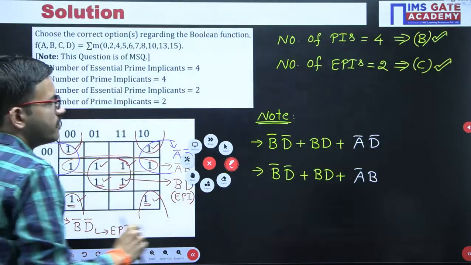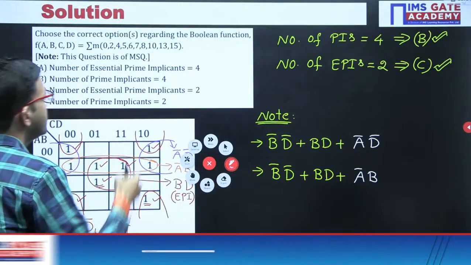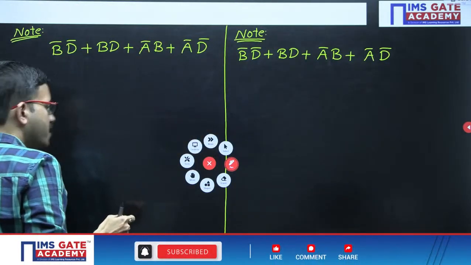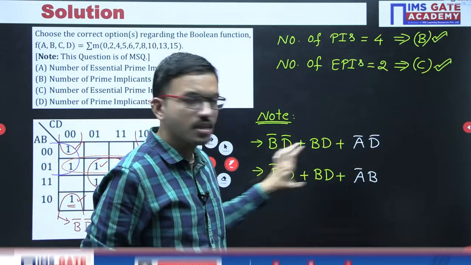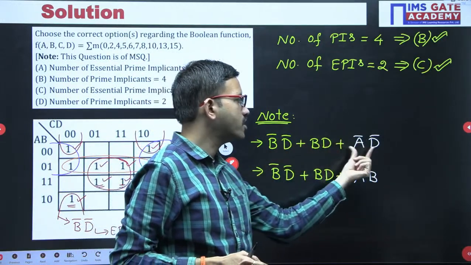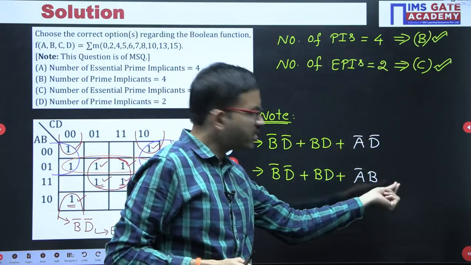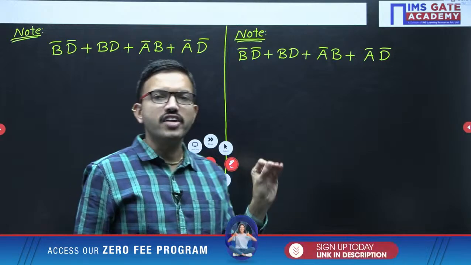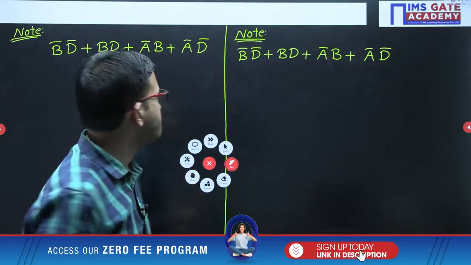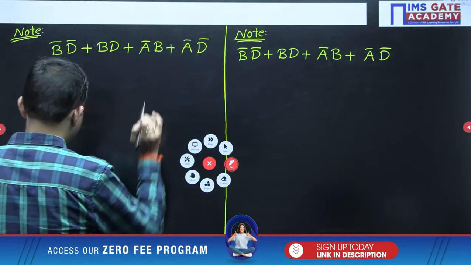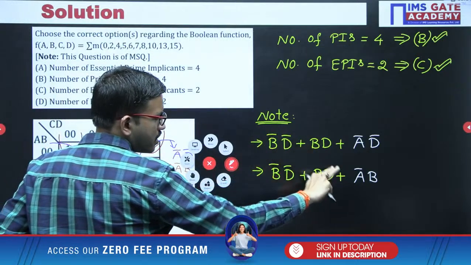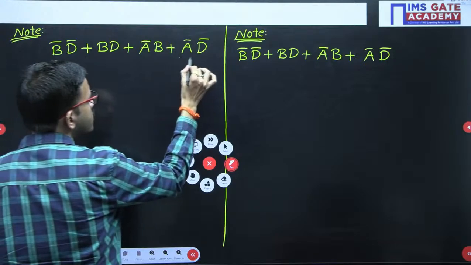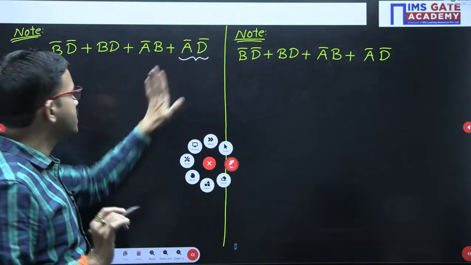Okay, say for example, the first equation I have considered up to here, and I have added according to the choice that one. Similarly, suppose you got like this, but unfortunately in one of the choices like this is there. So that term you can append, that's all. Okay, after that, how to identify whether that choice is correct or not? Simple. Say for example, you got like this, but the choice is like this, for example. Okay, so that means you want to eliminate this one. Okay, in this case you want to eliminate.